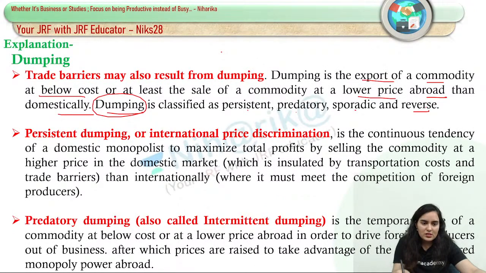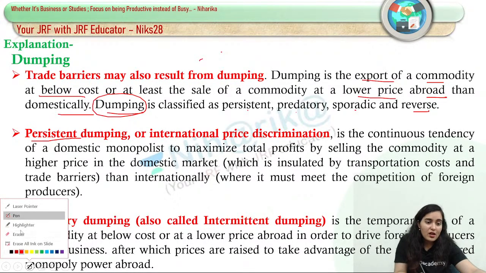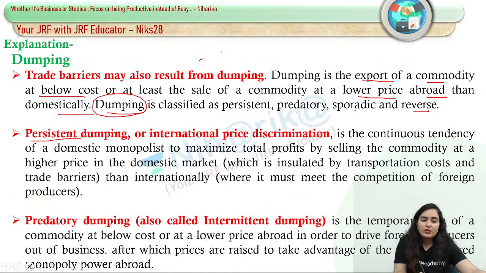So see, persistent. What is the meaning of persistent? Continuous. So when we continuously try to dump outside the national market, continuously, that is the keyword here.